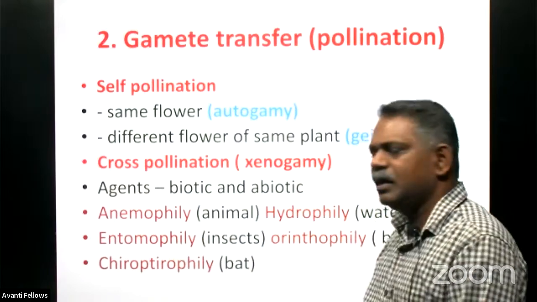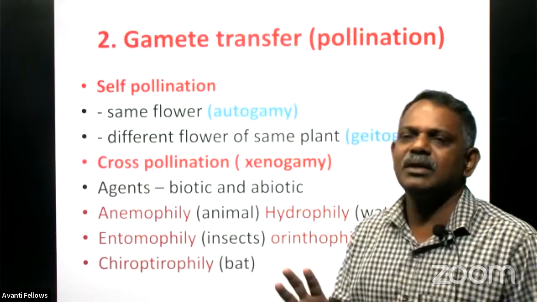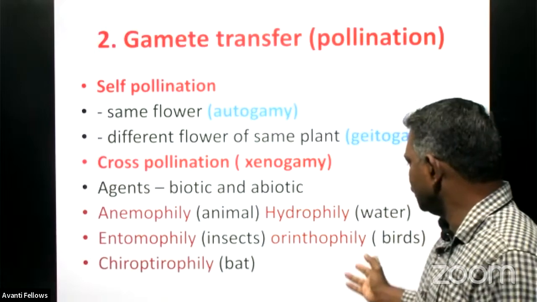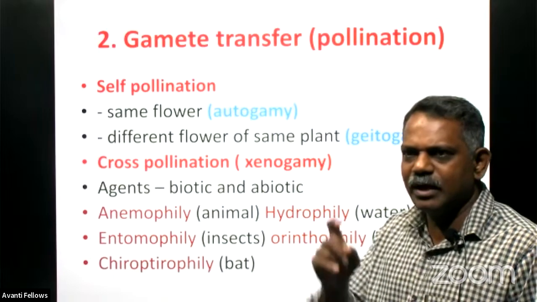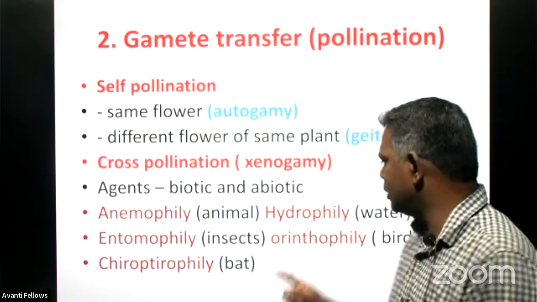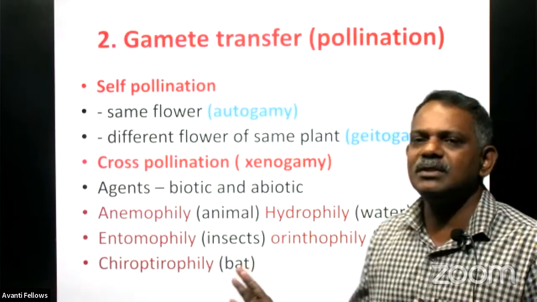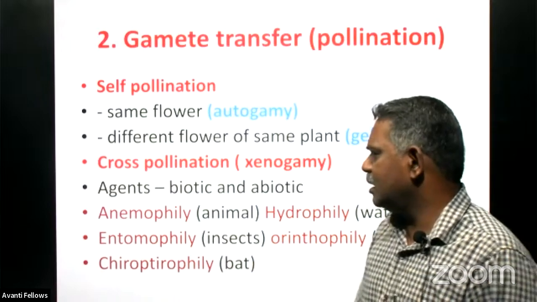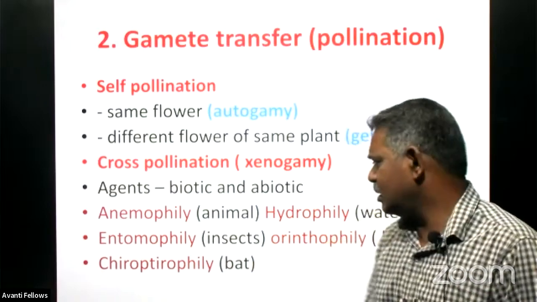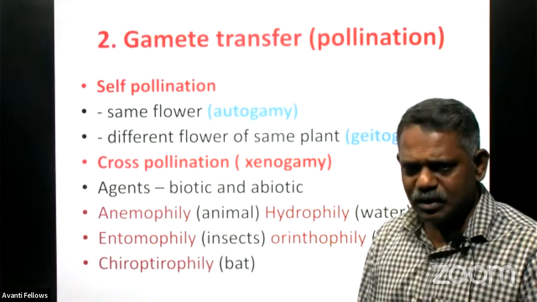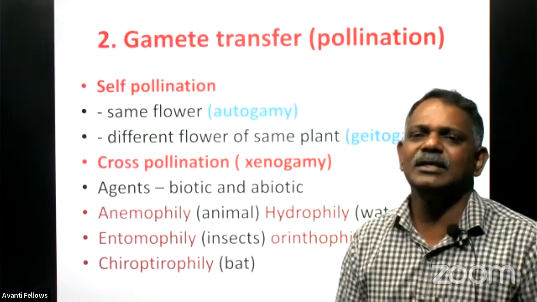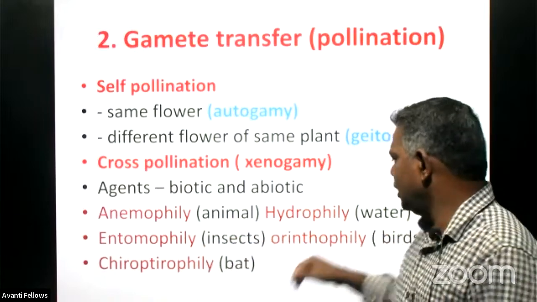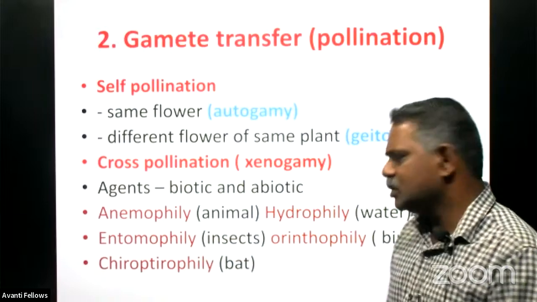And entomophily, here insect only acts as a pollinating agent, like butterfly, honeybees, etc. Then ornithophily, birds, you may have heard about the hummingbirds, they can do pollination, and such a type of pollination by using birds is called as what? Ornithophily. And chiropterophily, that is what? The bat acting here as an agent, right? So anemophily, hydrophily, entomophily, ornithophily, and chiropterophily.